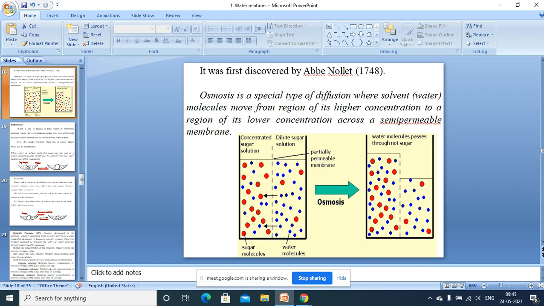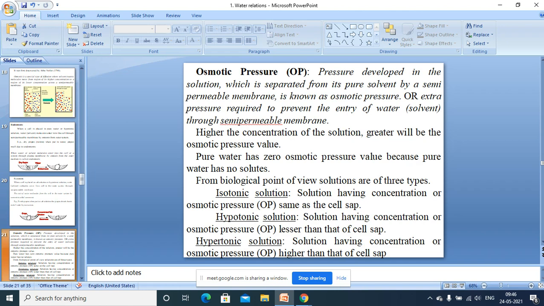Because with increased concentration, with a greater force, water is pulled, solvent is pulled. So higher the concentration, higher the osmotic pressure value, and lower the concentration, lesser the osmotic pressure value. So that is osmotic pressure.